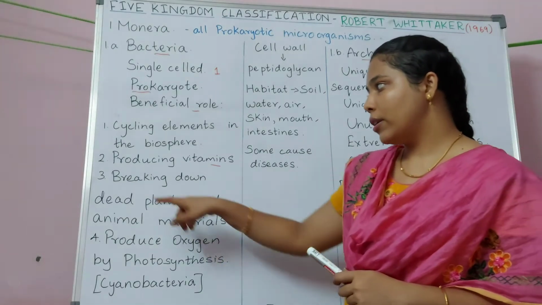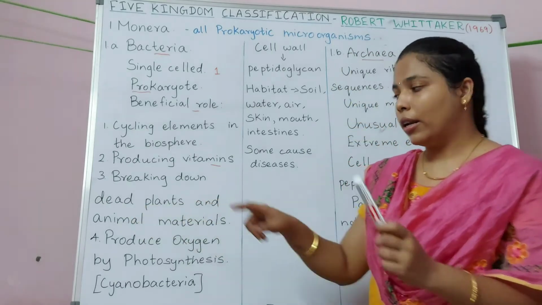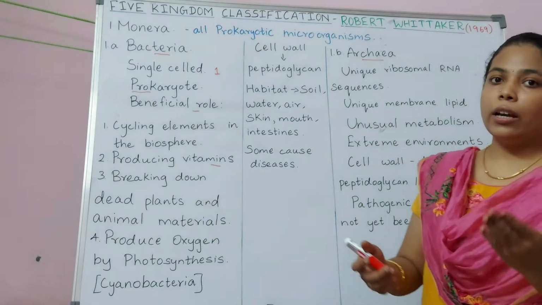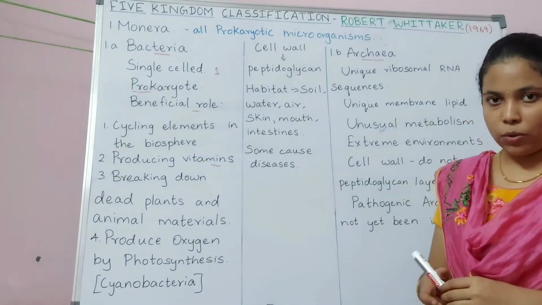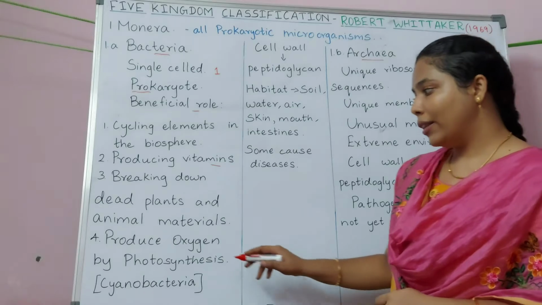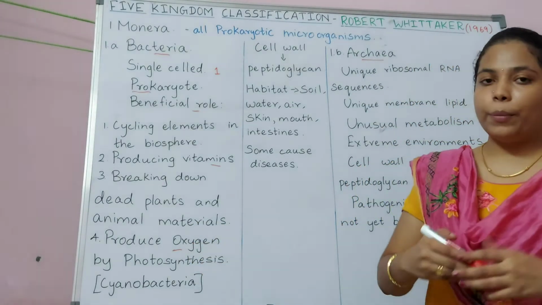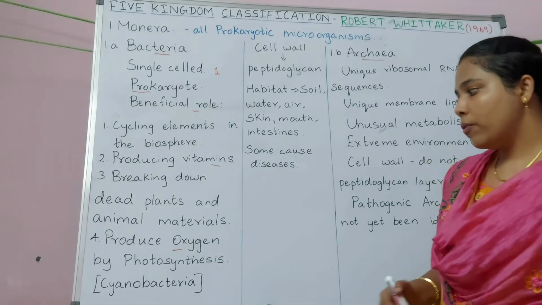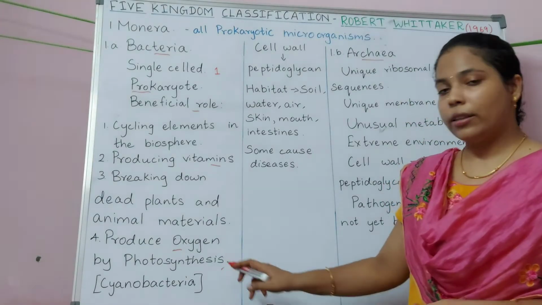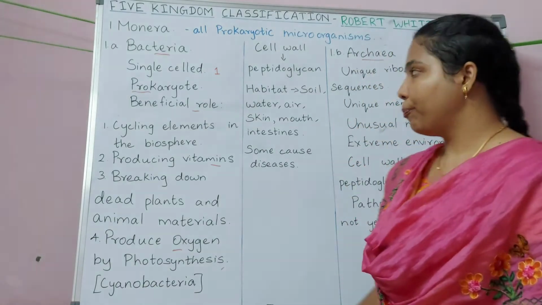And the third point is that they help in breaking down dead plants and animals. So they act as saprophytes where they help in cleaning the environment. And the fourth point is that they also help in the production of oxygen. So some bacteria will perform photosynthesis. As a result, they give out oxygen. One such example is cyanobacteria.